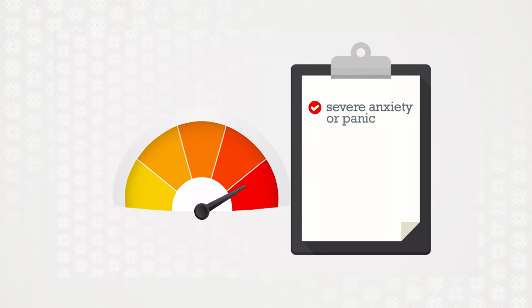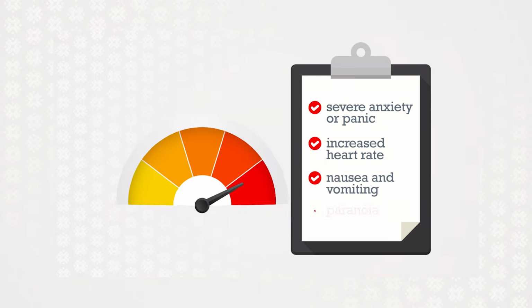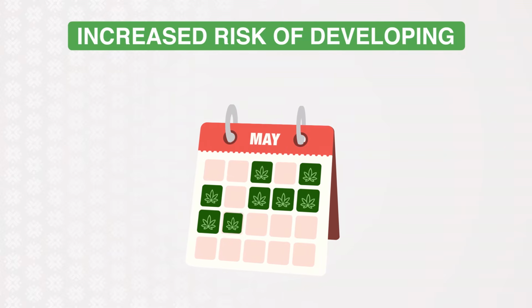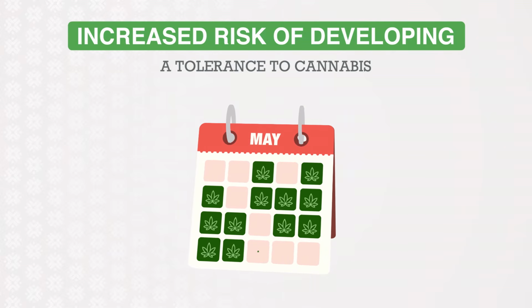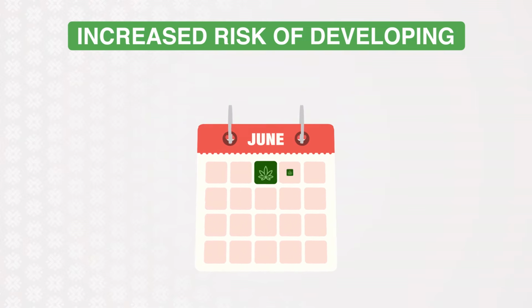Overintoxication can cause severe anxiety or panic, an increased heart rate, nausea and vomiting, and paranoia. Using cannabis products every day or almost every day can also increase the risk of developing a tolerance to cannabis. This means higher strength products are needed to feel the same effects.